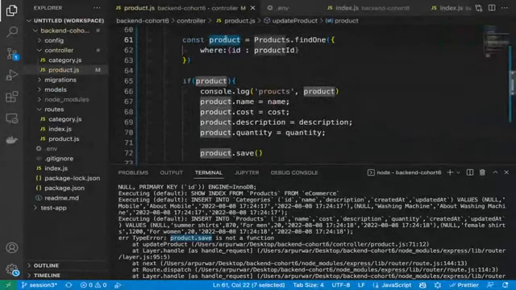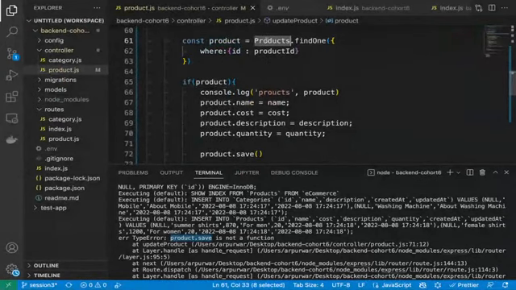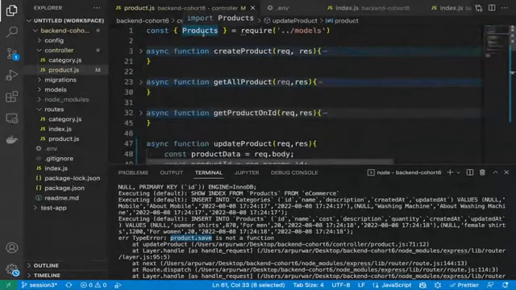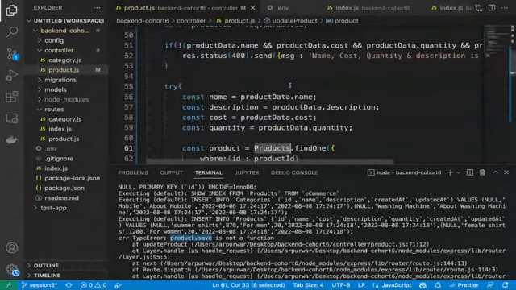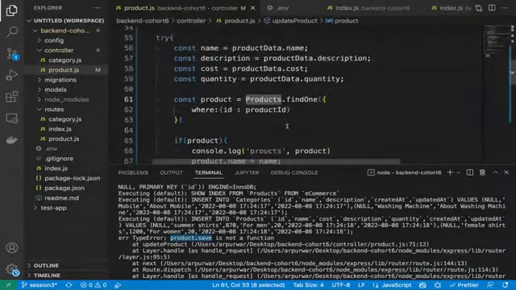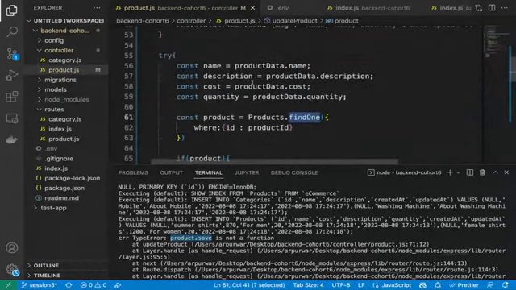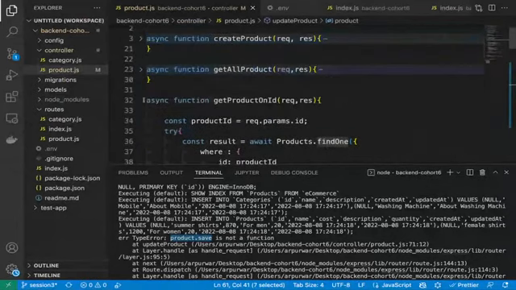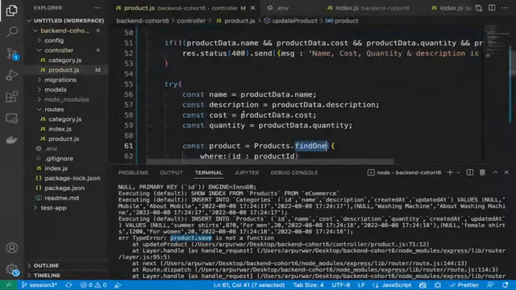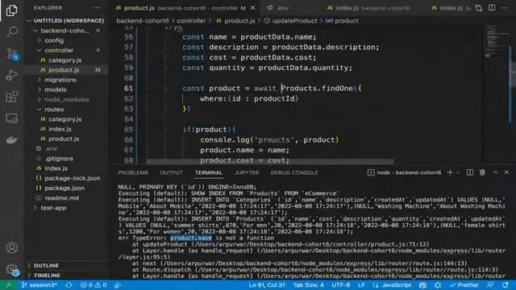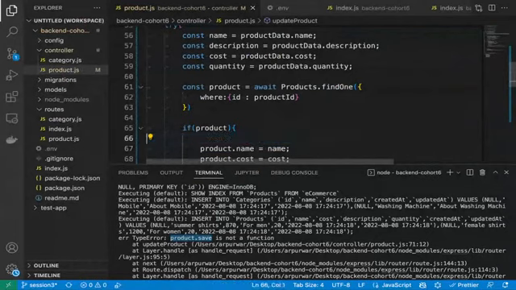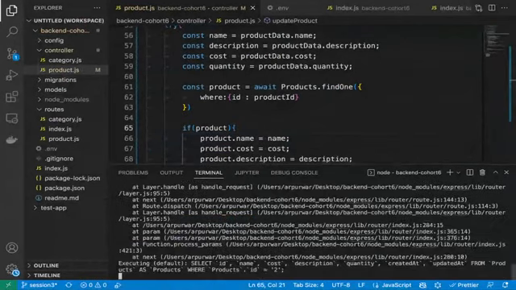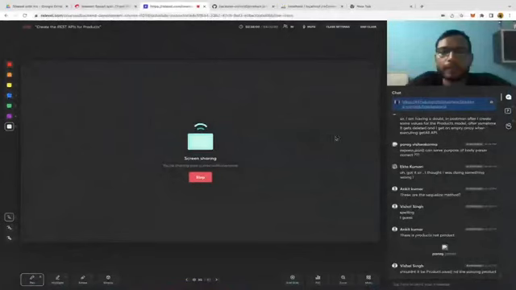No. This product we are talking about here. And this one looks good, right? Products. We are taking this products. Anything wrong? No. Product.findOne. This is also correct, right? Get product based on ID. Here also. Oh, okay. Await. I just missed the await again. This await again I missed. But that was the only problem, right? I know. Yeah, because it didn't wait. Yeah, let's see it.